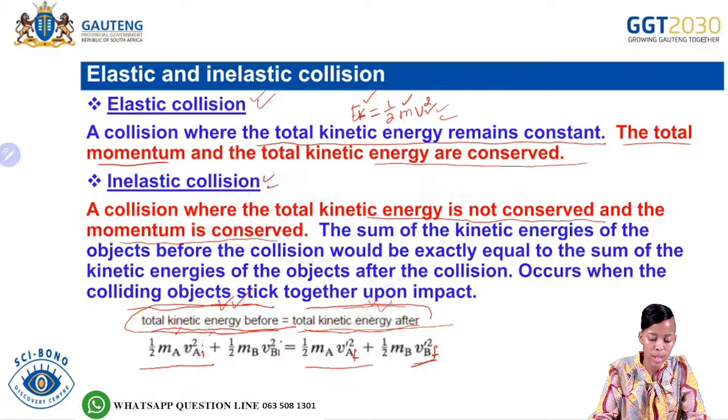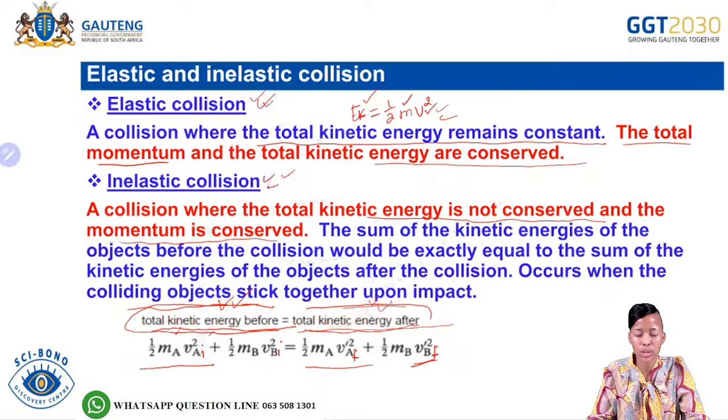So what is the difference between the elastic collision and the inelastic collision? The difference would be the total kinetic energy. For an elastic collision, the total kinetic energy before the collision is equal to the total kinetic energy after the collision. But for an inelastic collision, the total kinetic energy before the collision is not equal to the total kinetic energy after the collision.